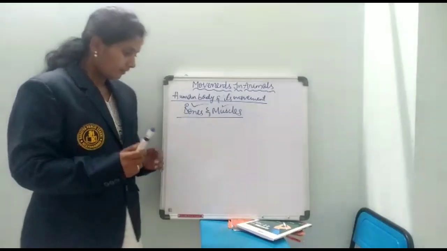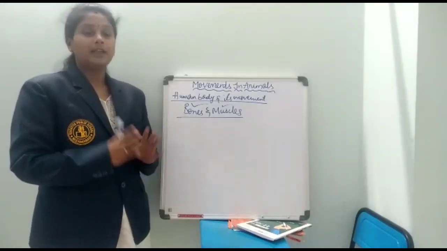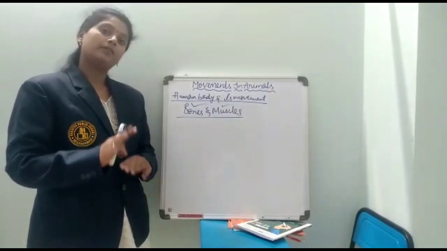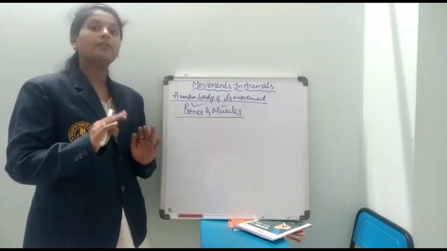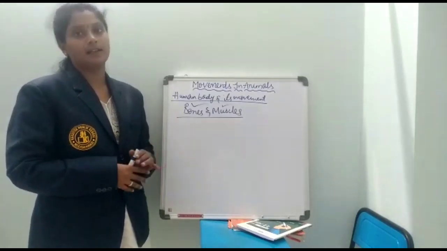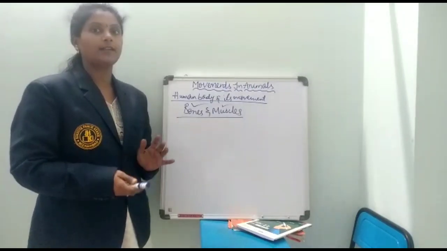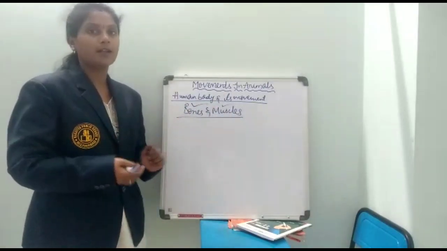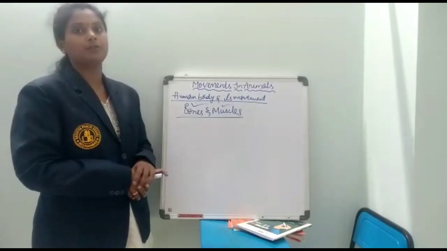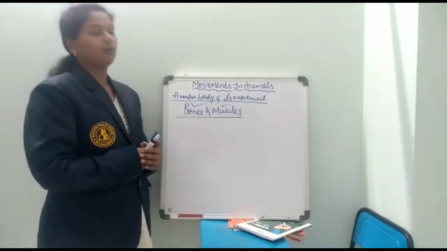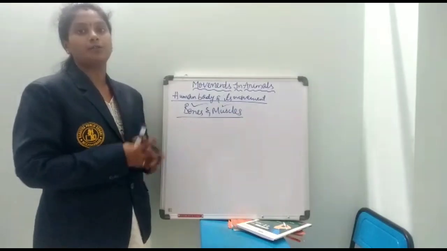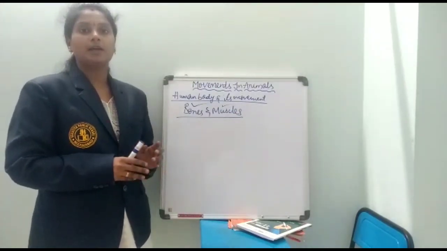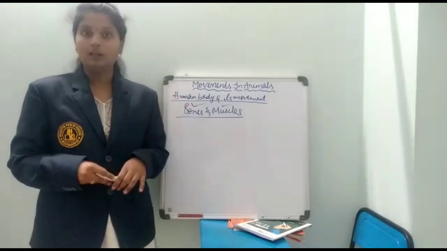There are some structures present beneath our skin that we cannot see directly with our eyes, but we can sense their movements. Those are nothing but the bones and the muscles. The hardest parts in our body are the bones, and the soft tissues present in the body are called the muscles. These work together and help us to move our body parts. This is about the human body and its movement.